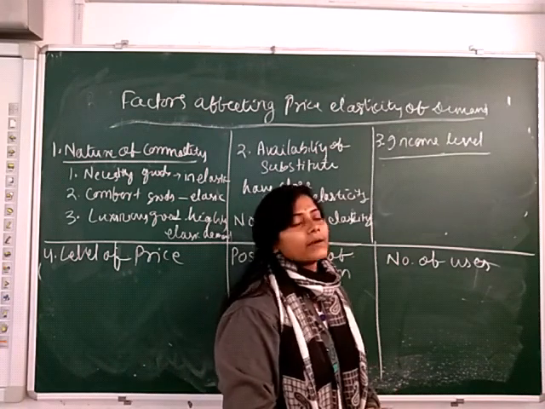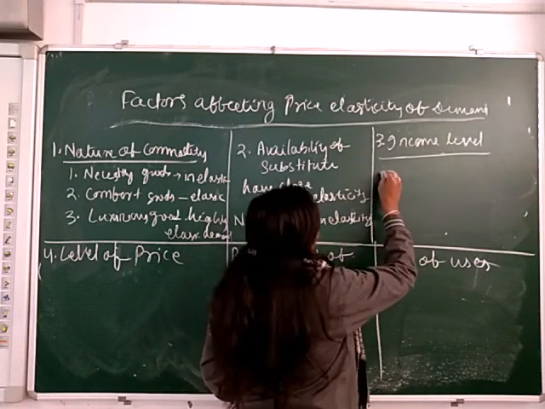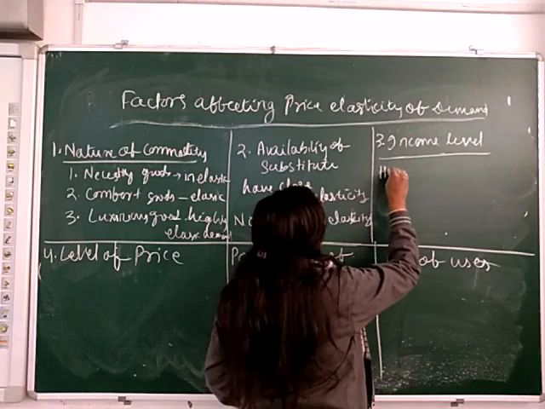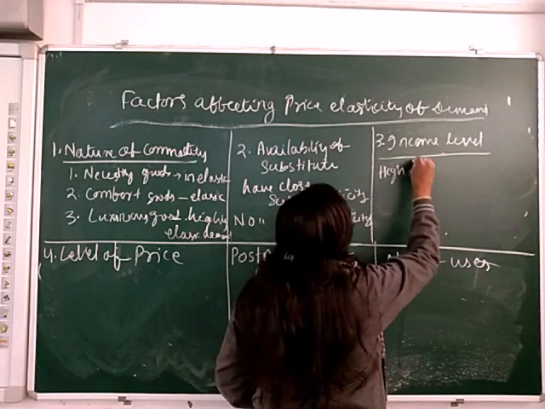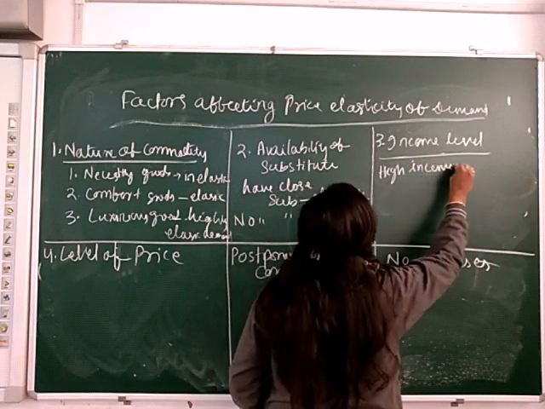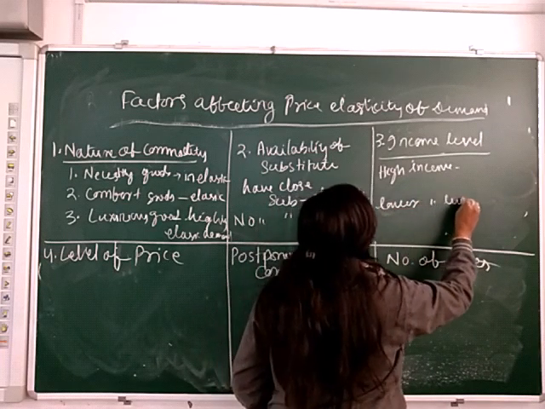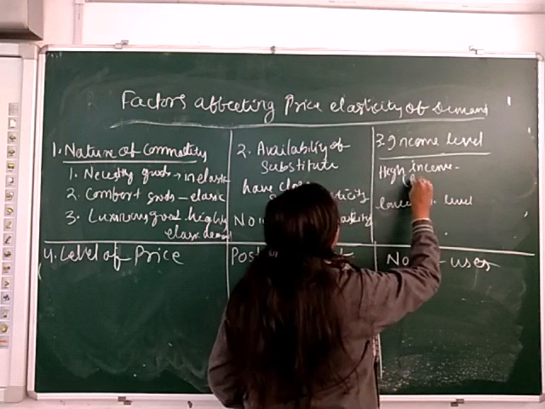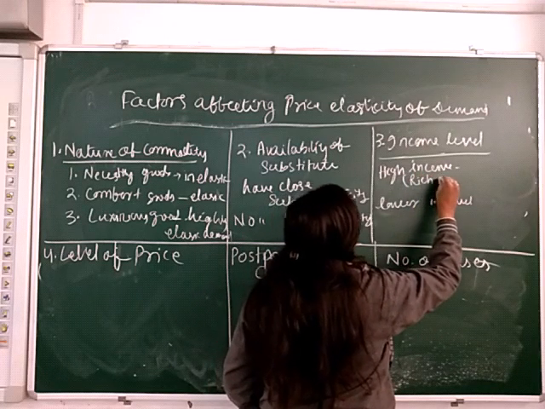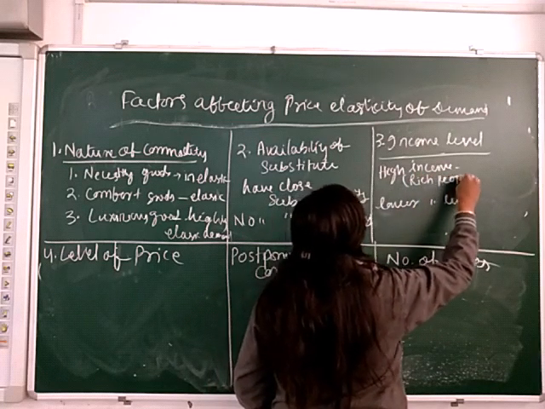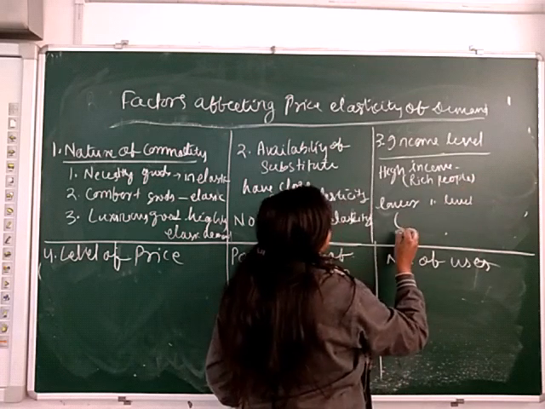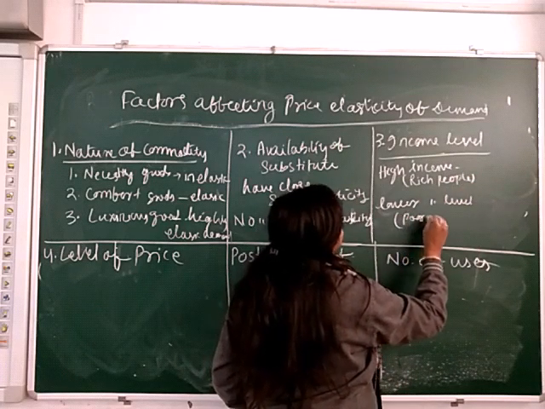Next is income level. Income level can be categorized into 2 categories. One is high income level and the other is low income level. High income level we call the category of rich people, and low income can be categorized as the poor people.